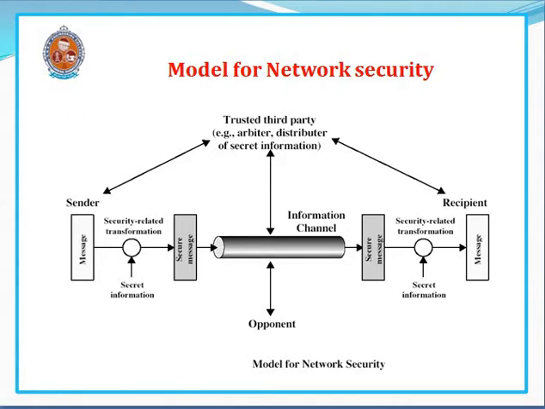To decrypt the ciphertext, he requires the key, which is not known to him. The ciphertext is received by the receiver. After receiving the ciphertext, the receiver will decrypt it using the key to get the plain message back. In this way, the network security model will operate.